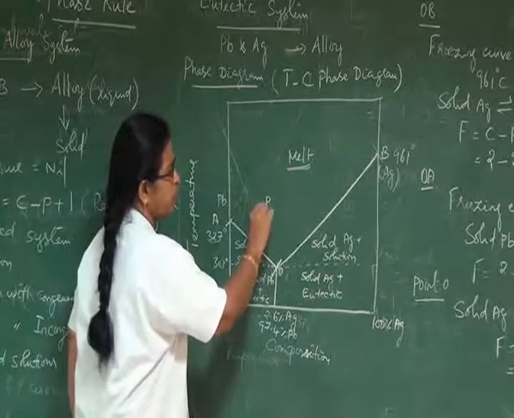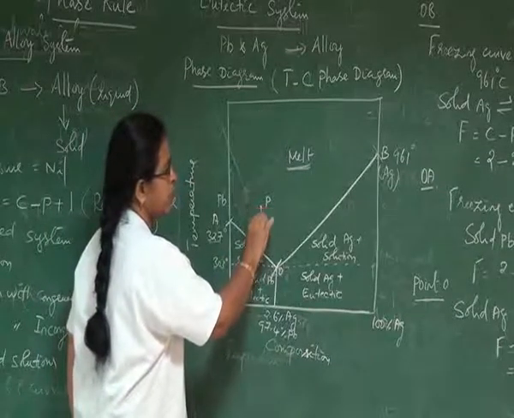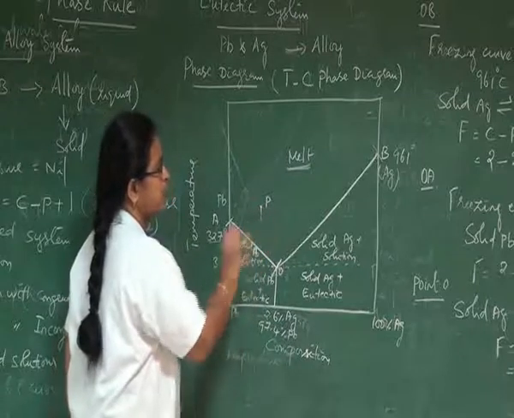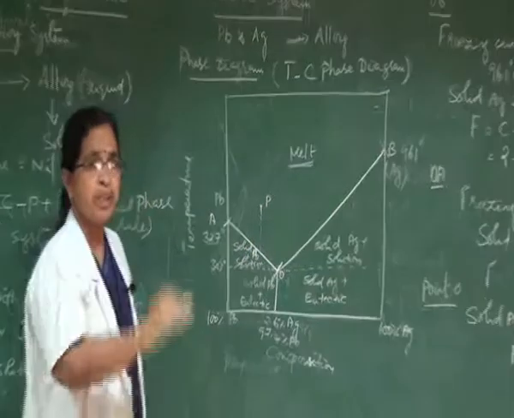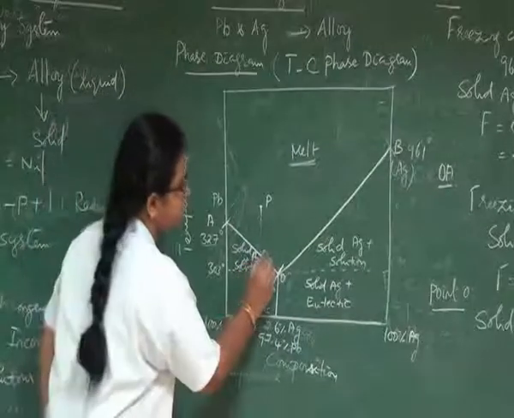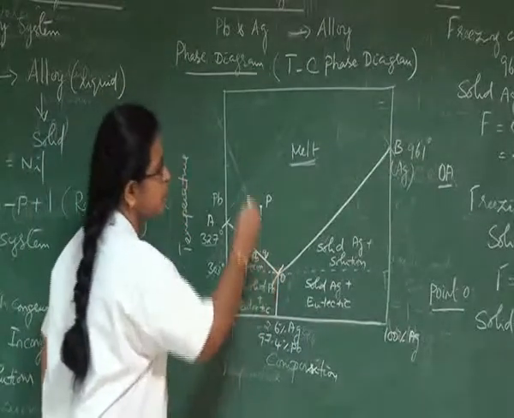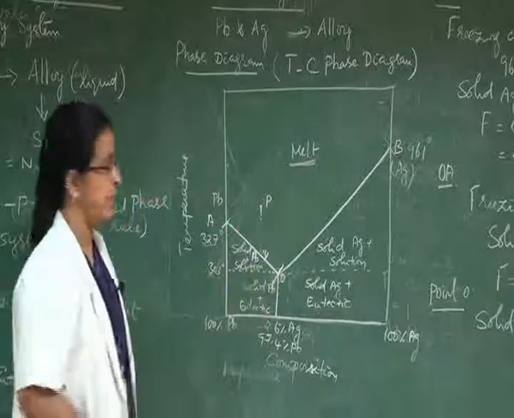From there, if we cool gradually, the temperature falls, and up to the point Q, there is no change at all.